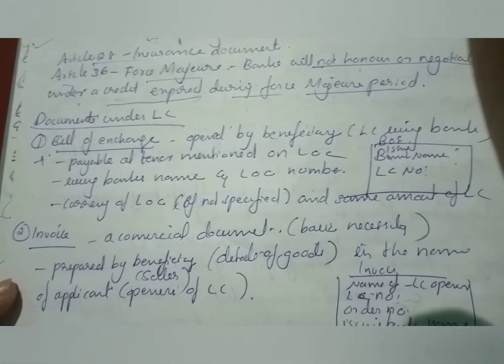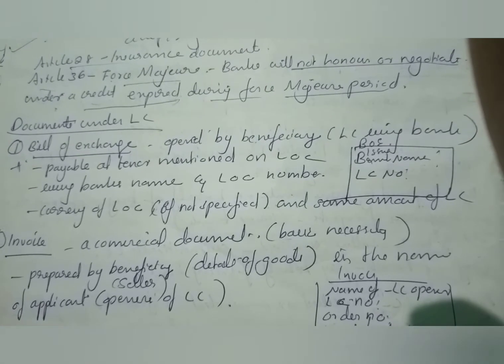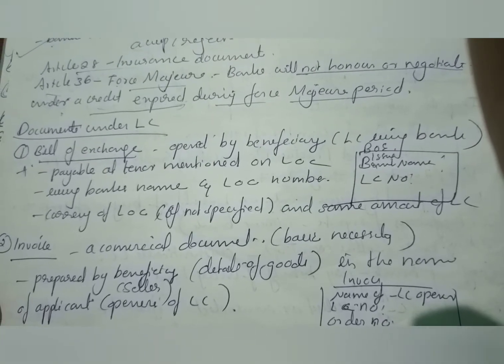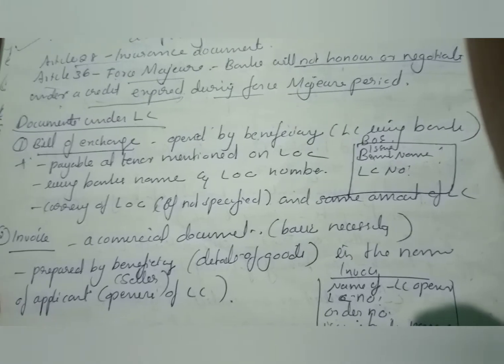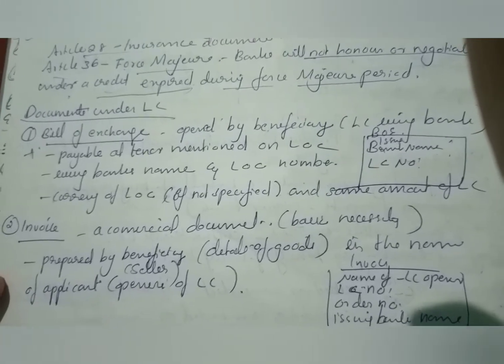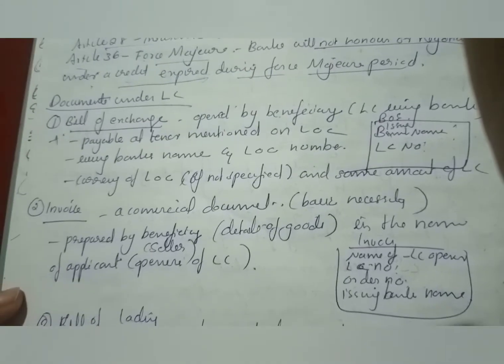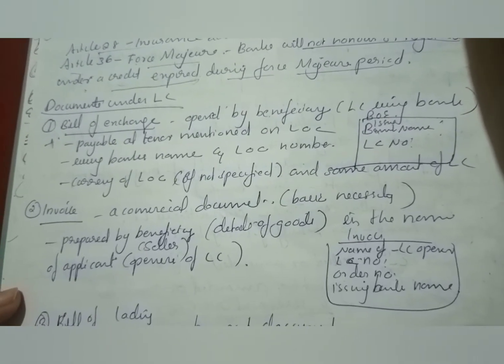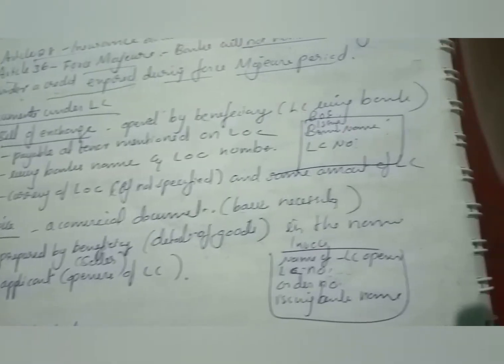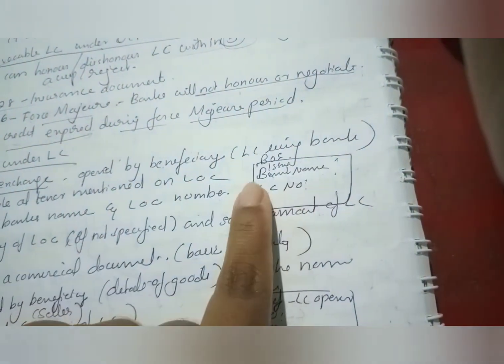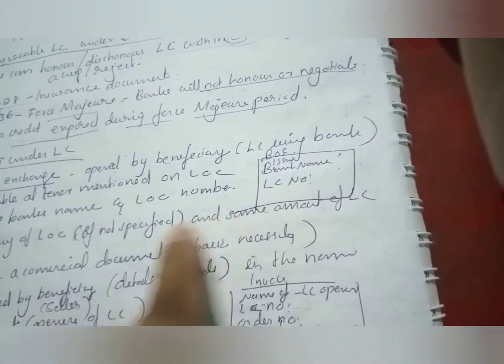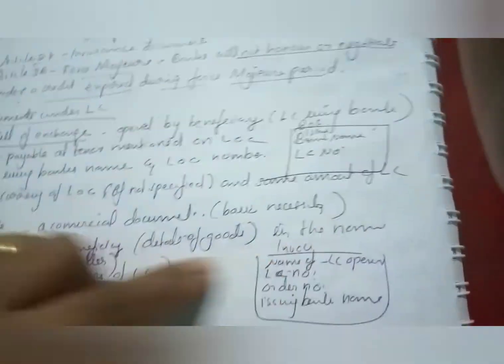Documents under LC. First is the bill of exchange. The bill of exchange is drawn by the beneficiary on the LC issuing bank, payable at the tenor mentioned on the LC. The issuing bank's name and LC number are present. The currency of the LC is also present, and the same amount as the LC is present in the bill of exchange.